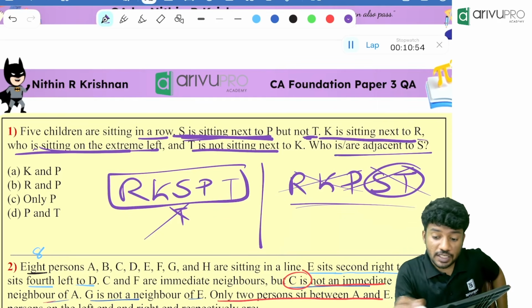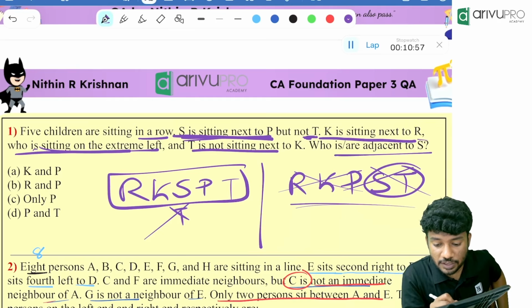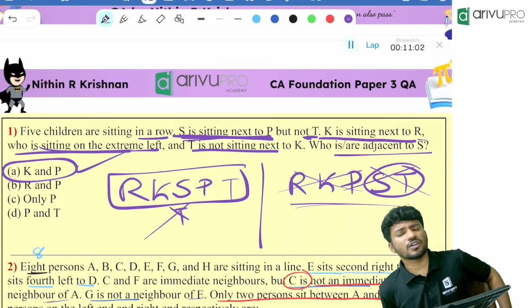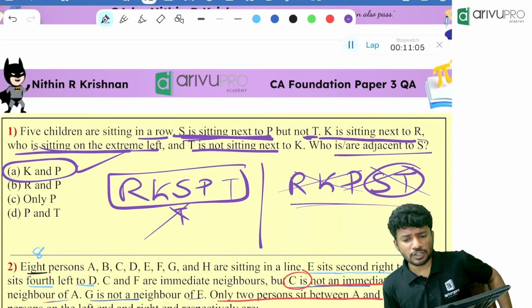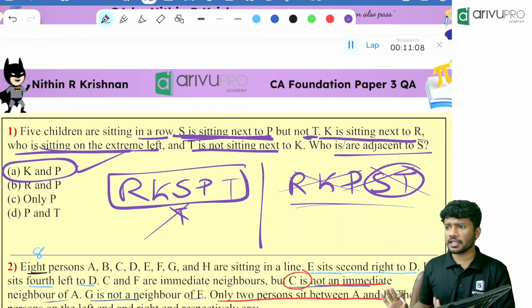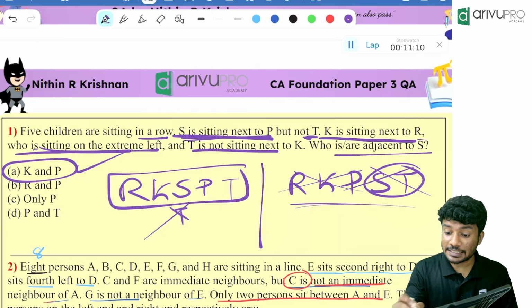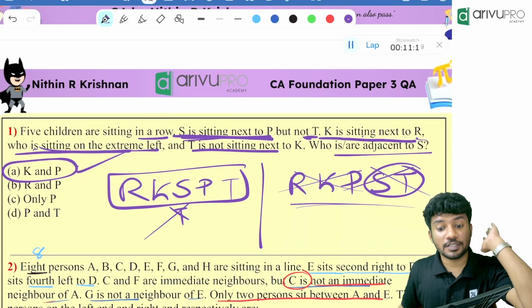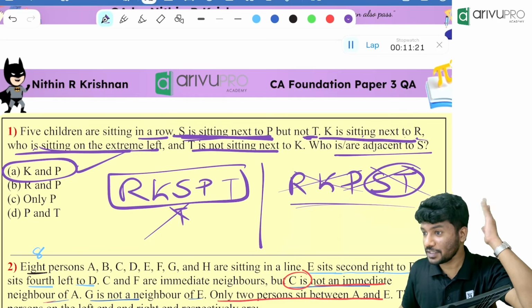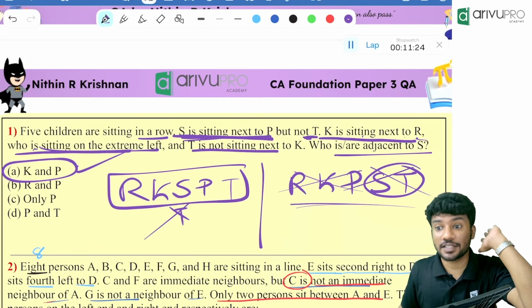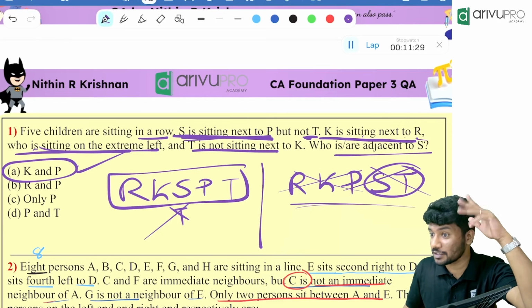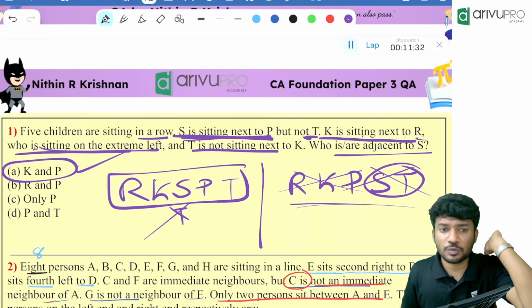You tell me who is sitting adjacent to S. K and P are sitting adjacent to S. Any other drawing is there? Did anyone draw anything else? This is the only possible drawing, right? Yes, we are done with it. Since it is mentioned that K is sitting next to R, who is sitting at the extreme left. For example, in one attempt, they didn't mention this extreme left. They just said one of the extreme ends. That means when you draw two possibilities, you will get two answers. That was the mistake in the previous year with respect to this question.